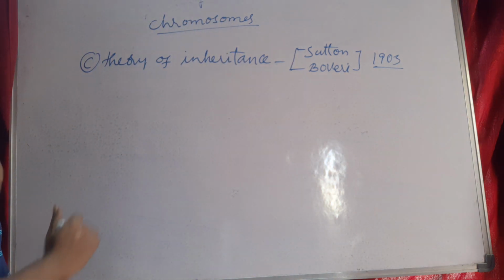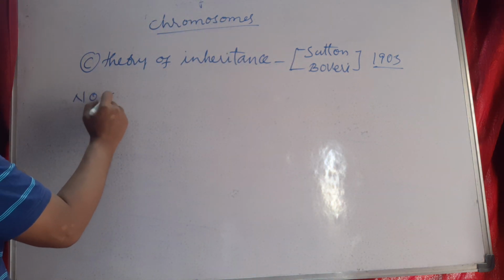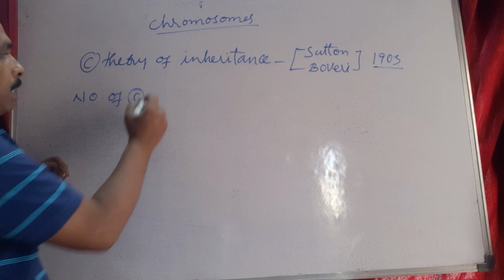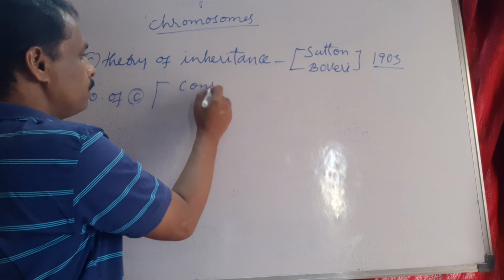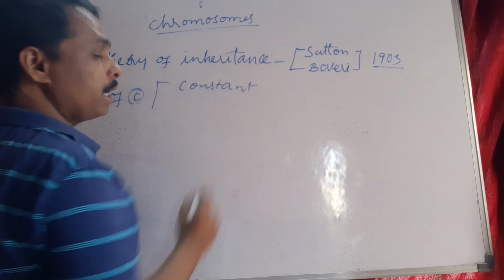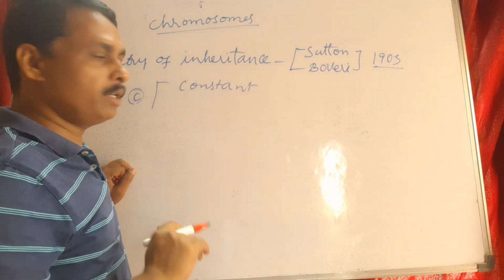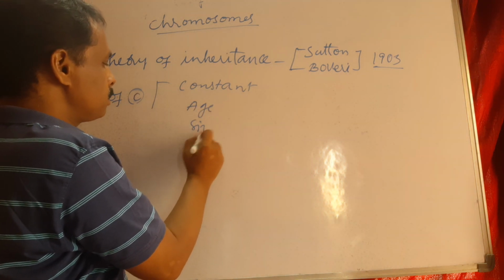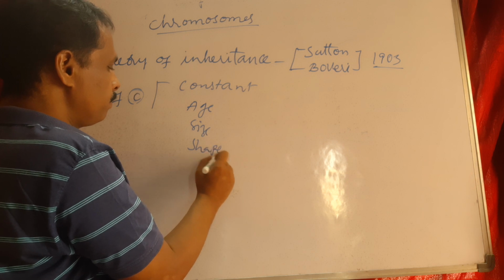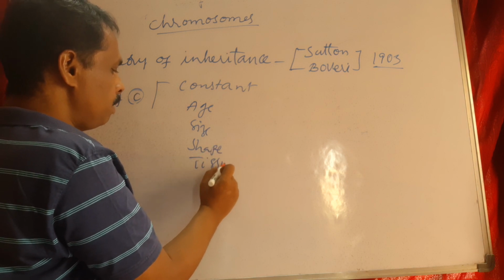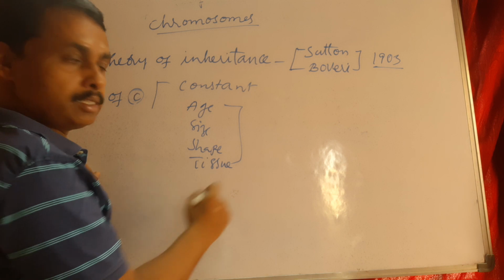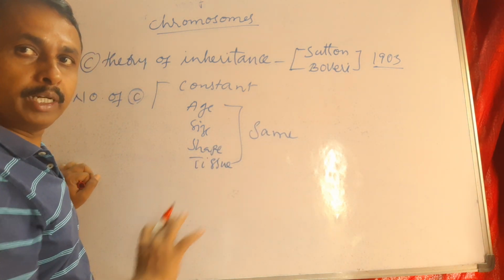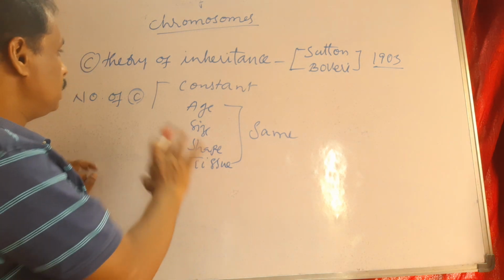When talking about the number of chromosomes, the number is constant for every species. For each species, the number is constant regardless of age, size, shape and tissues. The number will not change. It is the same.